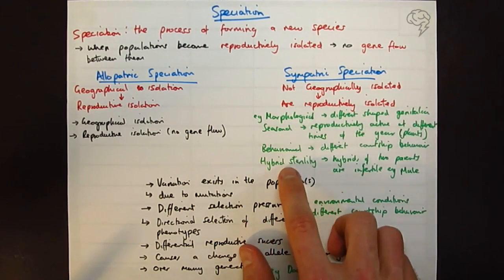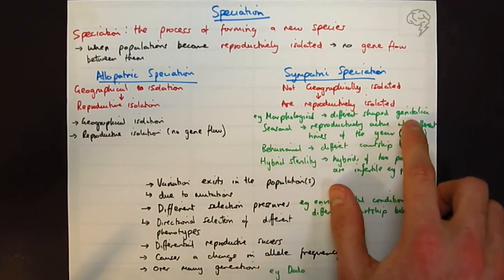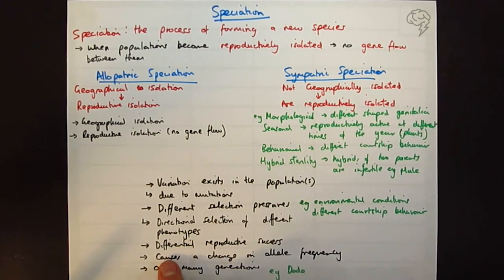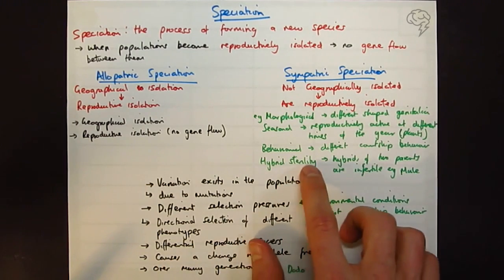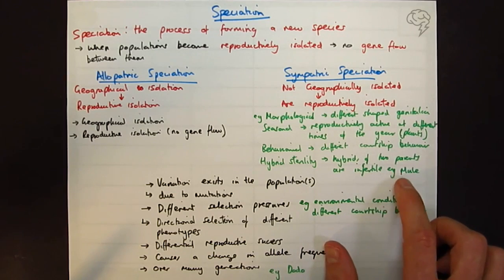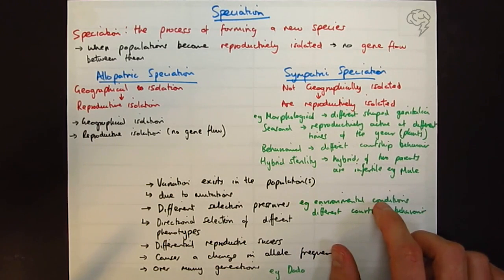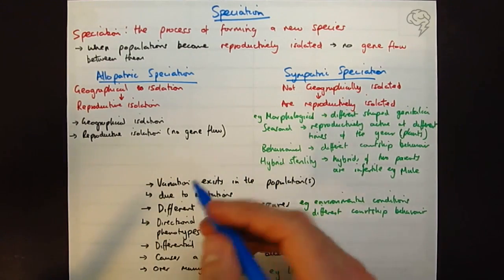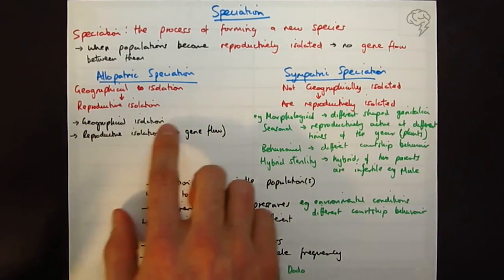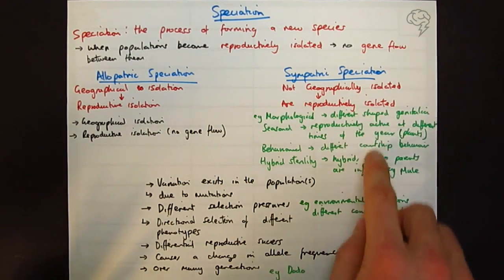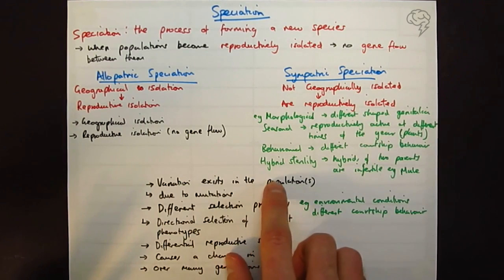These are the mechanisms by which that can happen when they're in the same place. Different shaped genitalia, we could be different times, they become reproductively active at different times, different behavior, or possibly when they do reproduce, there's something that makes the hybrid sterile. And how does it take place? Well, the process is we're either going to have geographical isolation and reproductive isolation, or we can say for sympatric speciation, all of these things apply.